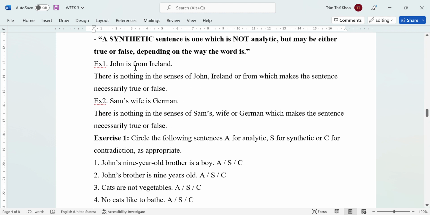For example, John is from Ireland. This has nothing to do with the sense of John. John makes sense, Ireland makes sense. This could be a true or a false sentence. Với cái câu này thì nó có thể đúng, có thể sai. Thứ nhất về mặt ngữ nghĩa thì John, Ireland, mọi thứ nó đều rất là ổn. Tuy nhiên việc mà John có đến từ Ireland hay không, đó là phụ thuộc vào ngữ cảnh, và cái sự thật rằng là John, ví dụ chẳng hạn như John đến từ Việt Nam thì cái câu này sẽ sai, còn thật sự John là đến từ Ireland thì câu này đúng nhé. Ok.